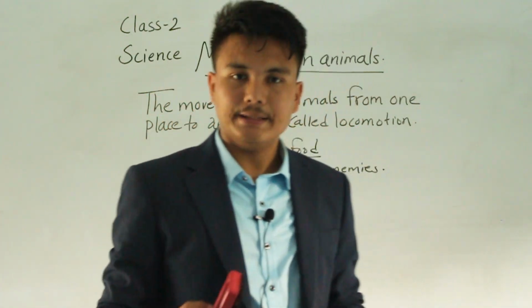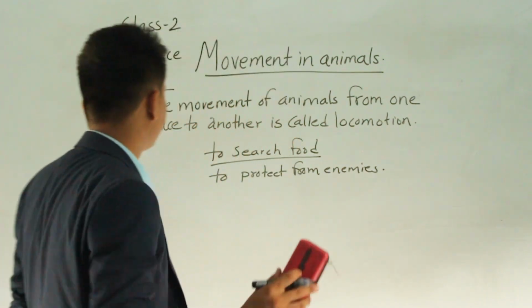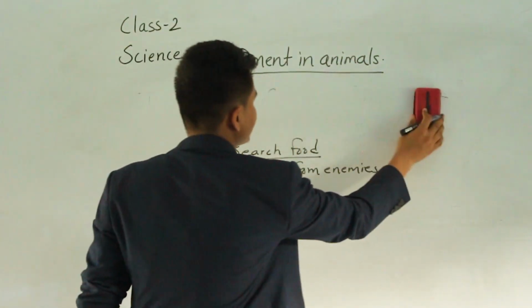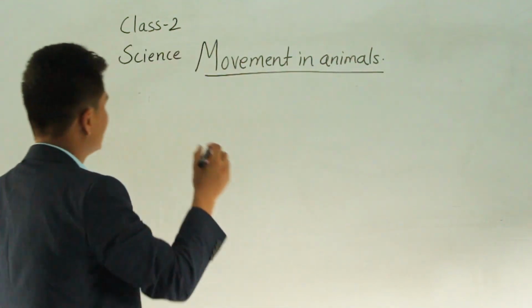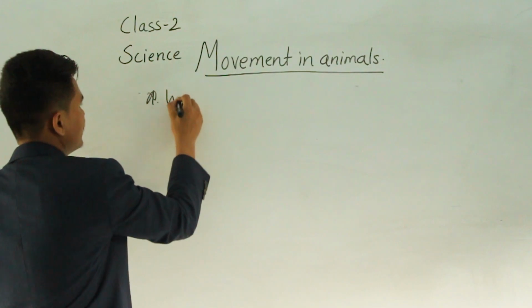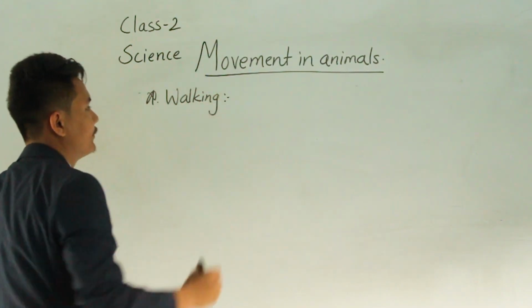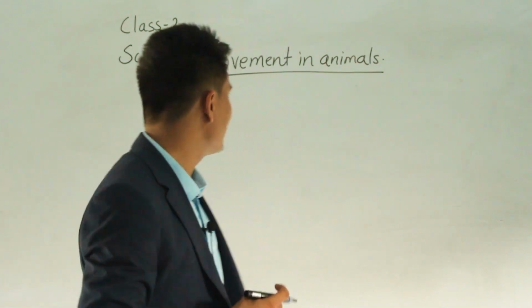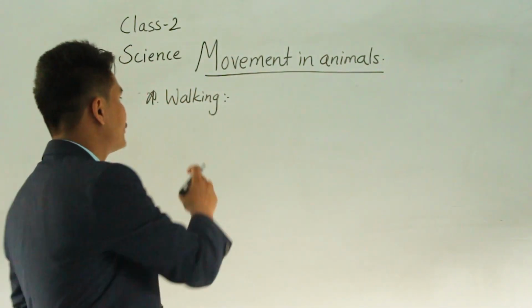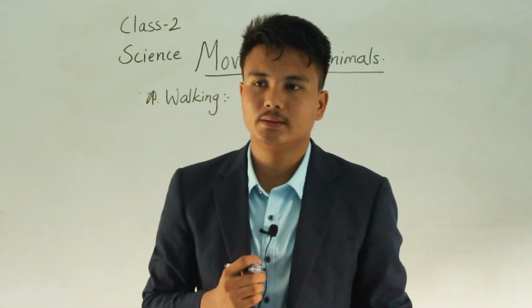So, what are the movements? Let's see the types of animals' movements. Okay? The first movement of animals is walking. Do you know how we move? We move by walking. Normally human beings walk. Okay?